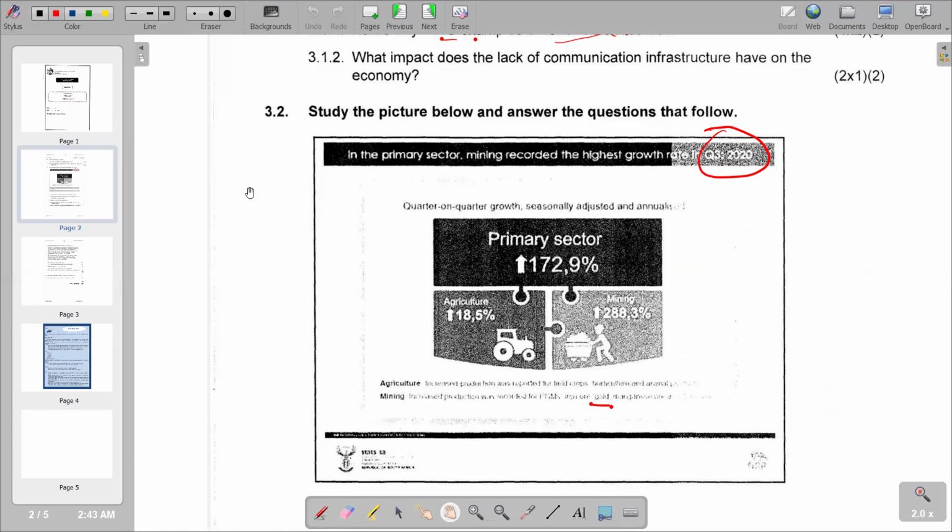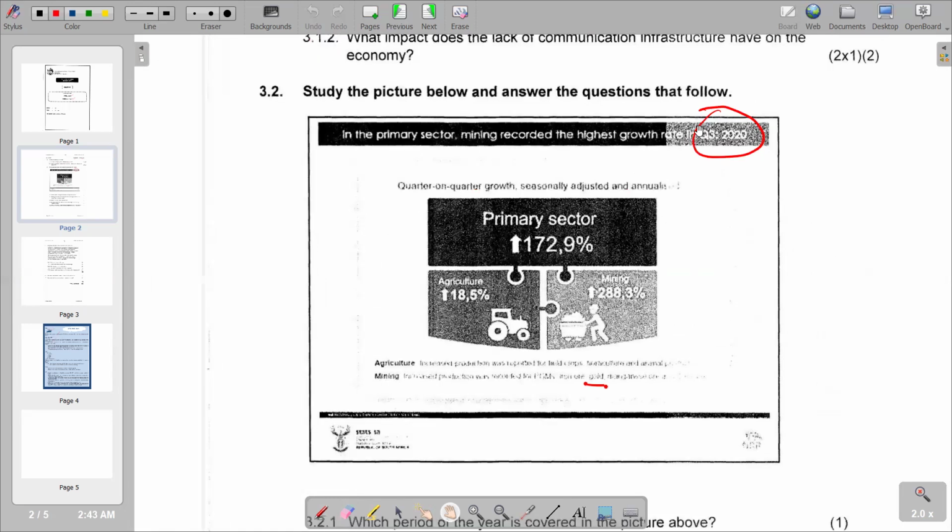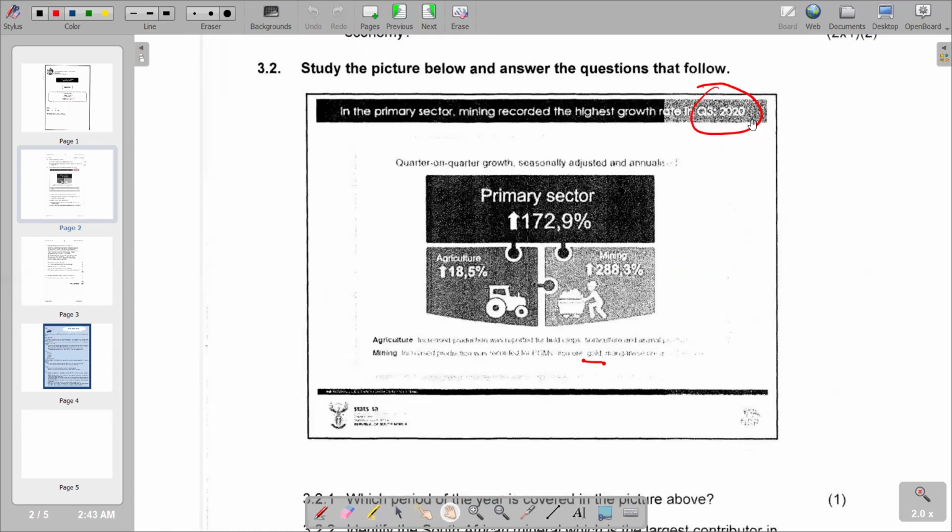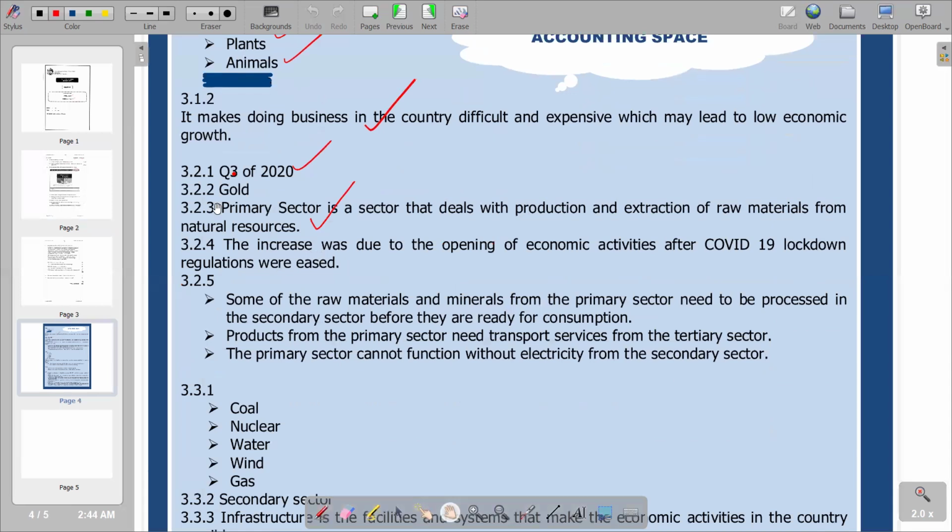So that can be a reason that we can try to explain, basing on the year that we are looking at, which is year 2020, and we know that in year 2020 there were lockdown regulations, but later on they were relaxed. So when they were relaxed, that's when there was now a space for increasing production. That is what we have also explained in our answer section, whereby we are saying the increase was due to the opening of economic activities after COVID-19 lockdown regulations were eased.